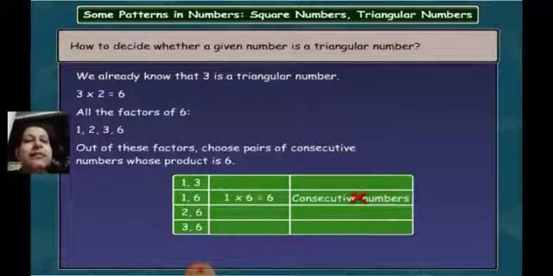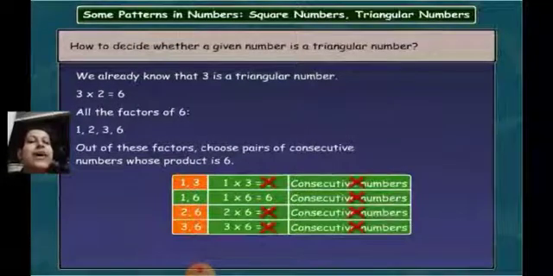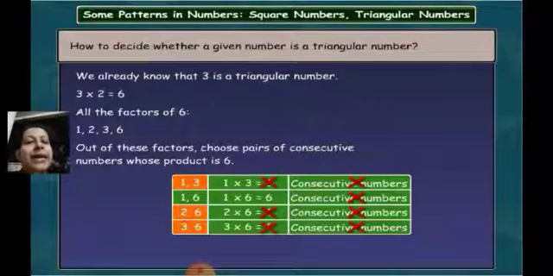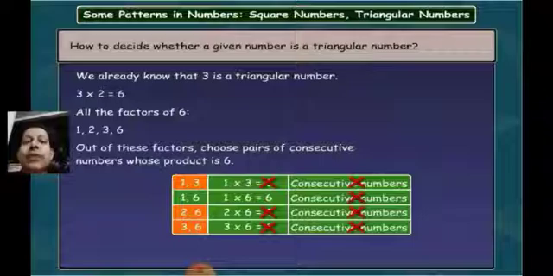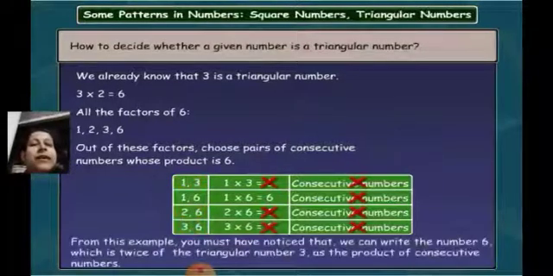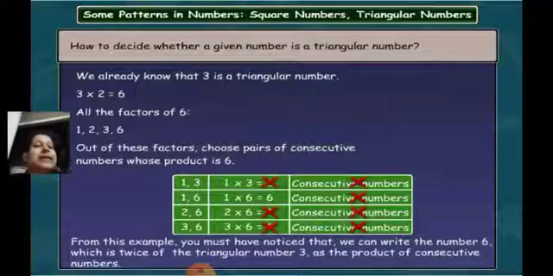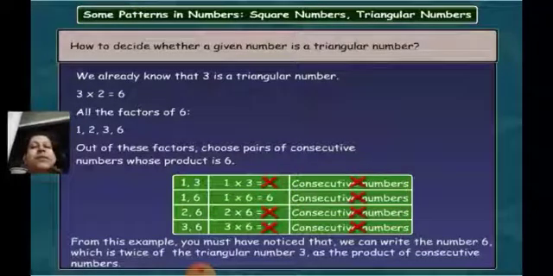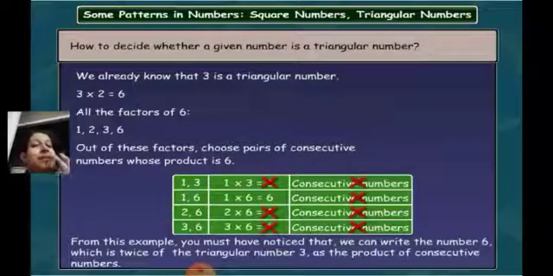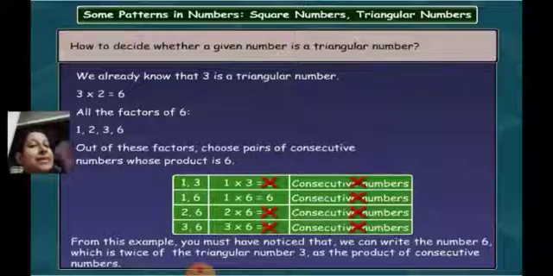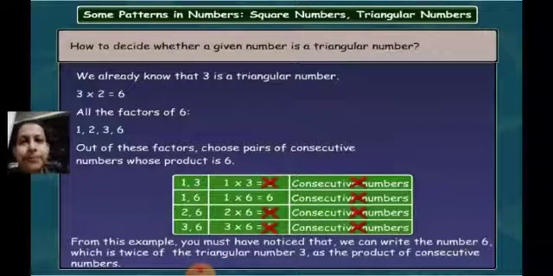Okay, fine. Let's see now others. The others are not getting 6 as the product, and neither are they consecutive numbers. Let's see a little further. From this example, you must have noticed that we can write the number 6, which is twice the triangular number 3, as the product of the consecutive numbers 2 and 3. That means 3 is a triangular number.